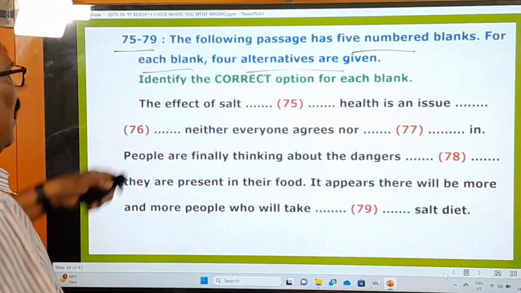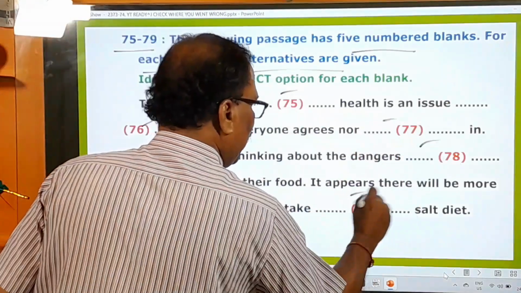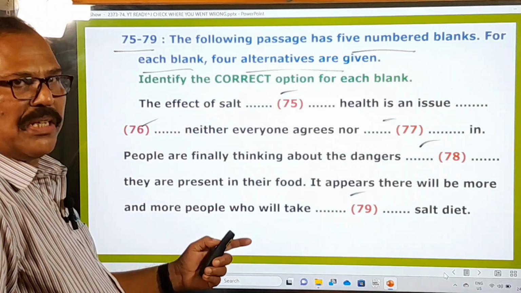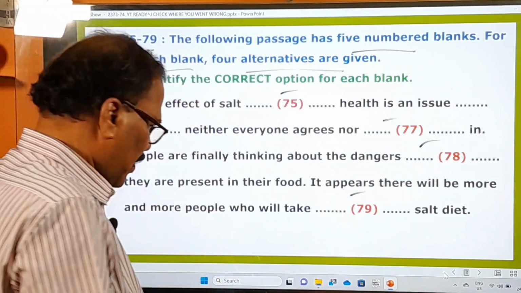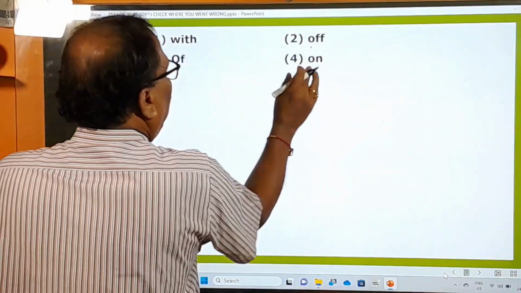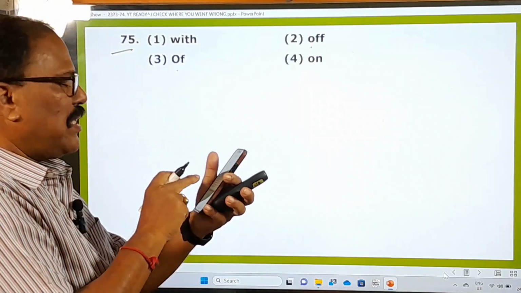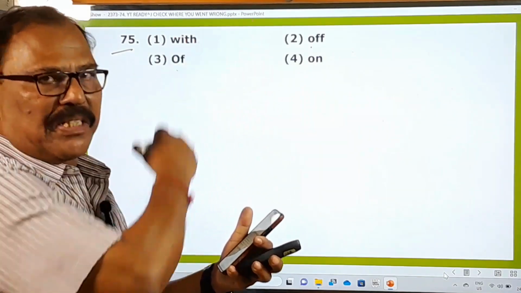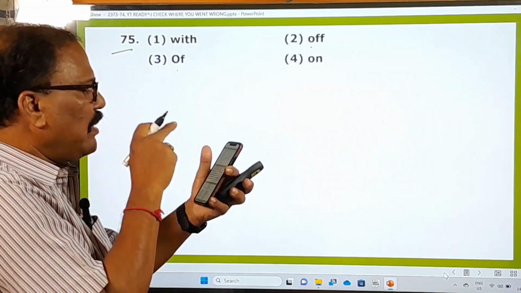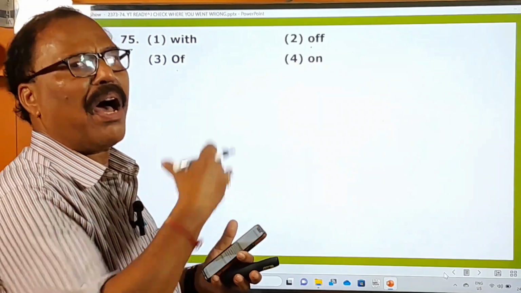So here this is the passage with 5 blanks. 75, 76, 77, 78, 79. 5 blanks are given, and I'll show you the answer here. Okay, let us go to the options. 75th one is there, with, off, and on. So I'll take the help of my iPhone to read this passage, because I cannot go back to the previous slide. That is the technical problem. So here, the effect of salt dash health. The effect, when you say effect, prabhavamu.